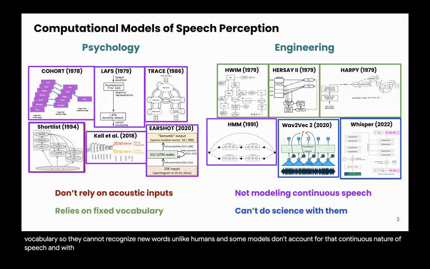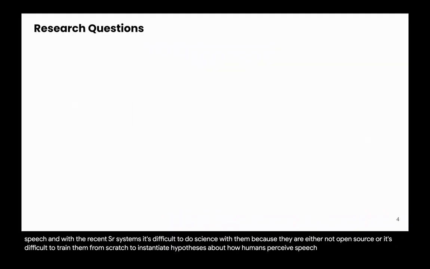And with the recent ASR systems, it's difficult to do science with them because they're either not open sourced or it's difficult to train them from scratch to instantiate hypotheses about how humans perceive speech. So these limitations invite the following questions.